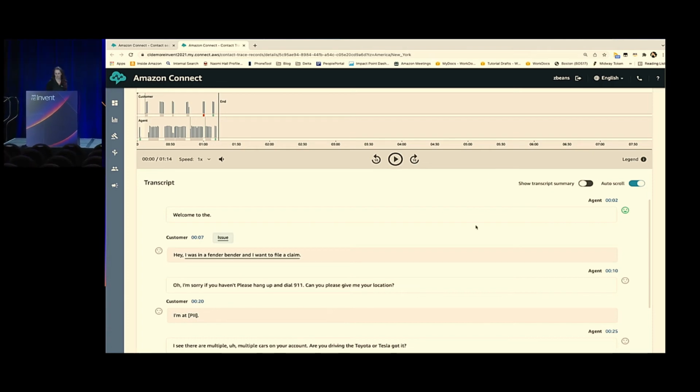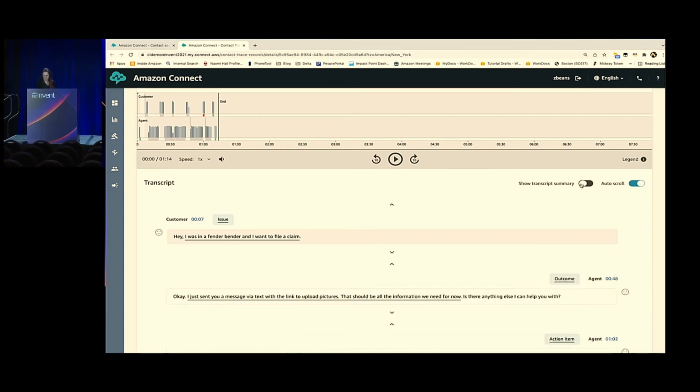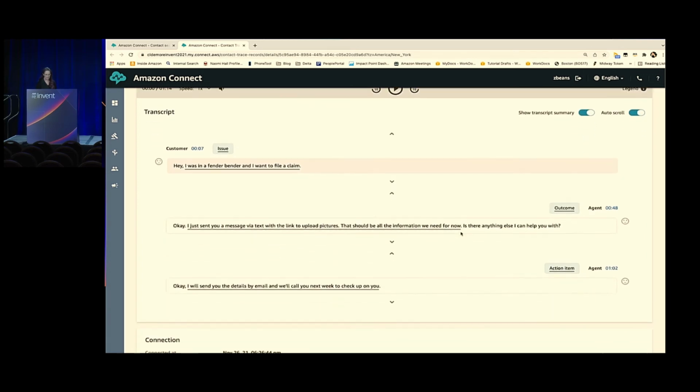We see that we've got the whole transcript here, but if we toggle on Show Transcript Summary, we now see that the transcript has been summarized for us, and we see the categories that, as Costa mentioned, are automatically being detected. So all we did was enable Contact Lens in our contact flow, and the machine learning models behind the scenes are detecting what's happening with this call. So let's look at the issue. This was an insurance type of caller, and the person's calling about a fender bender they got into. We see that that's clearly captured as an issue here.